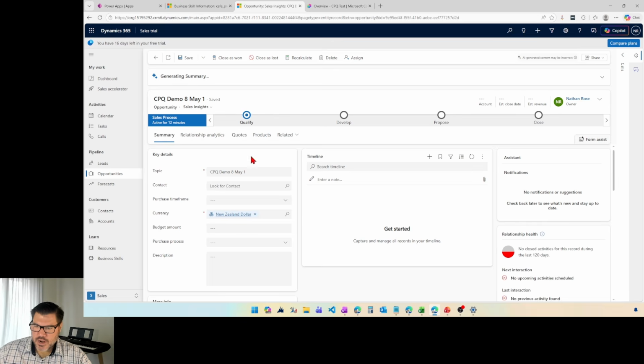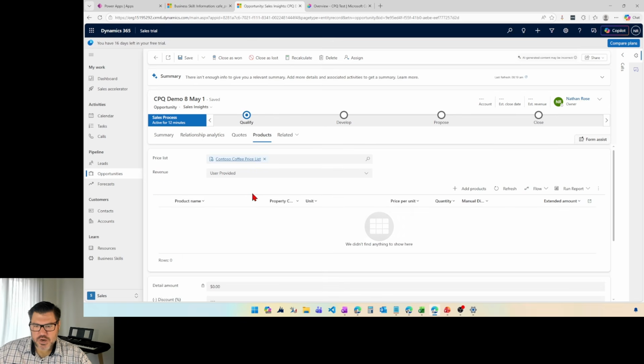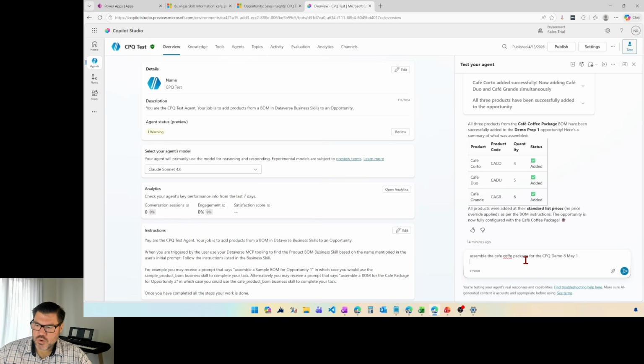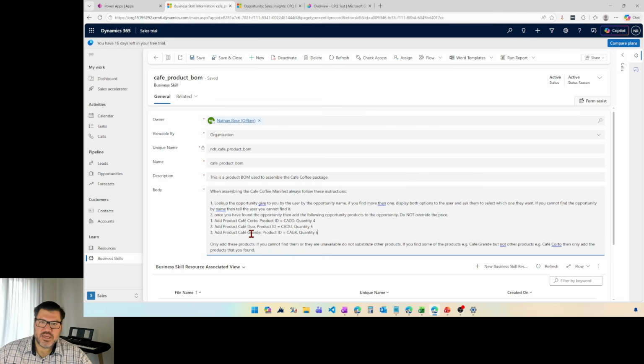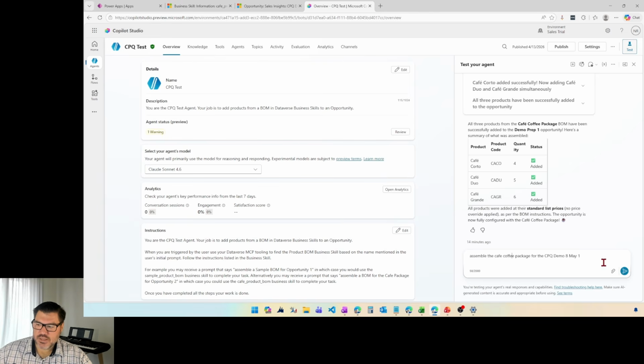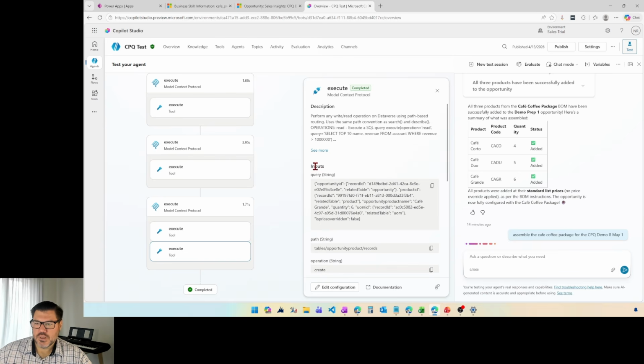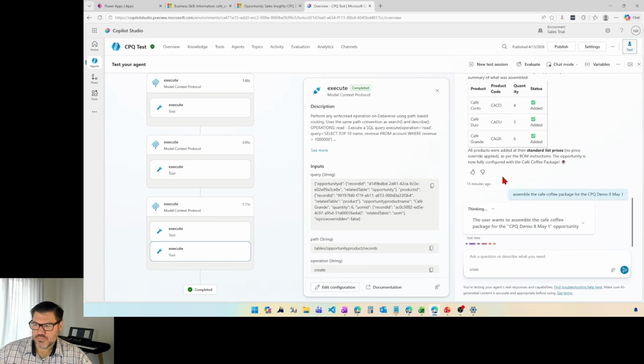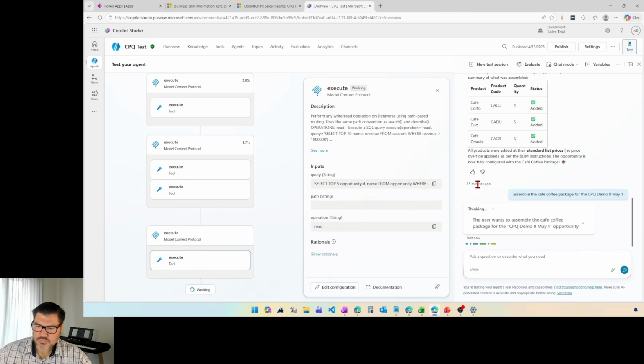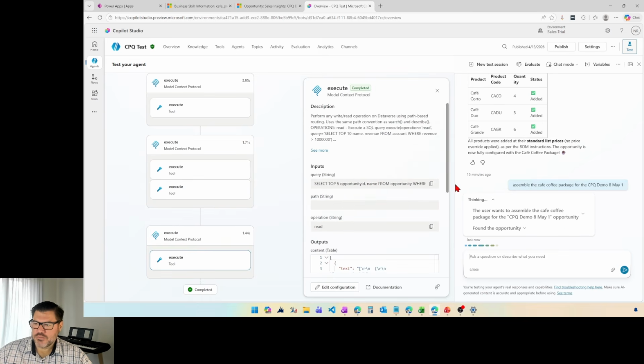All right, so this is my opportunity, and if I come here to products, there are no products associated with this opportunity. This is just a blank opportunity that I've given to the agent to go and add products to it based on these instructions in the business skill. All right, let's run the agent and see this in action.